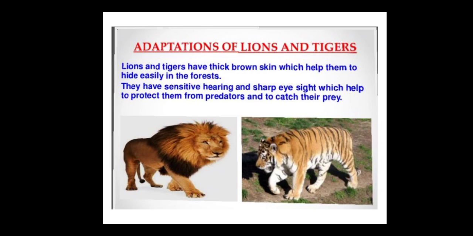Now tiger and lion, how are they adapted? Lion and tiger have thick brown skin which helps them to hide easily in the forest. Why are they brown in color? Because this brown color helps them to hide in the forest. They have sensitive hearing and sharp eyesight which help them to protect from the predators and to catch their prey.